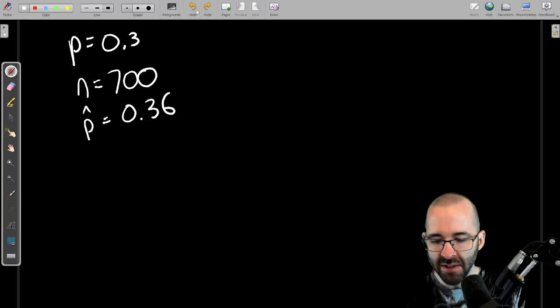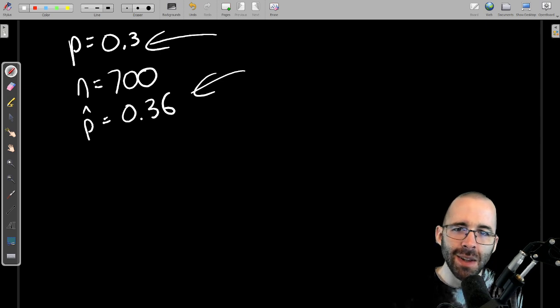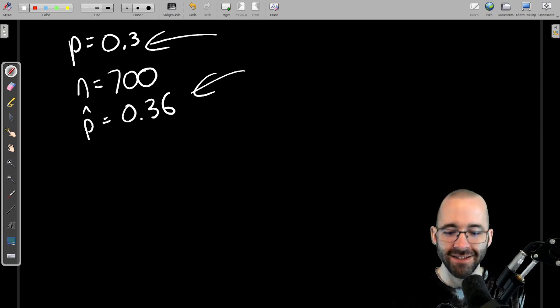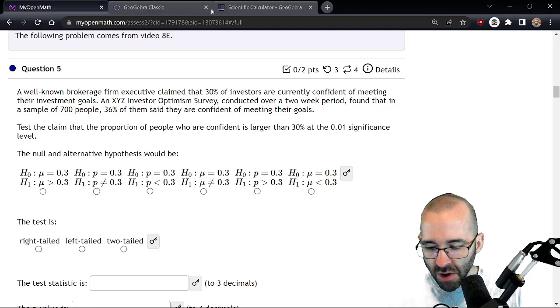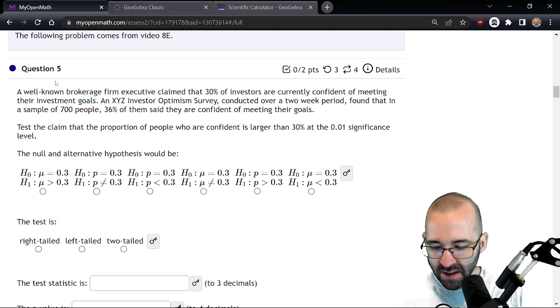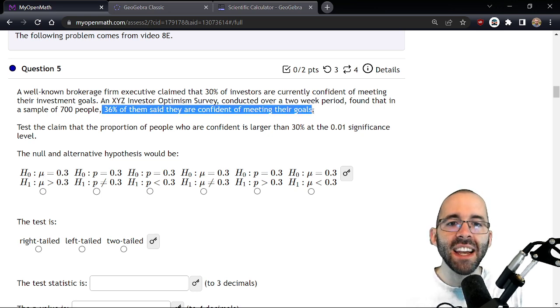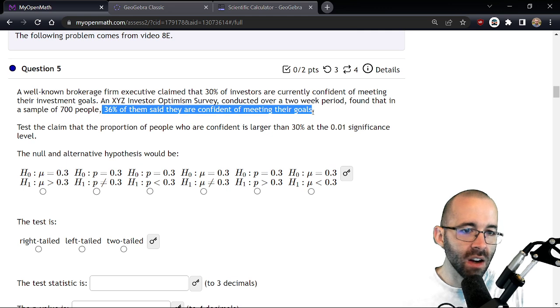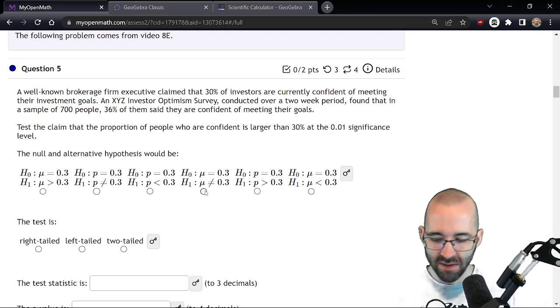So again, this executive is claiming this. We tested that, and we're asking, what are the chances, or do we think this executive is wrong? That's what we're testing here. So the null and alternative hypotheses: some of these are making claims about mu. We're looking at proportions here. We're looking at qualitative, categorical data. Are you confident? Are you not confident? So all the answers with means are out.